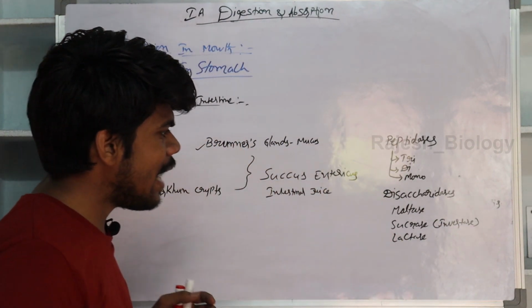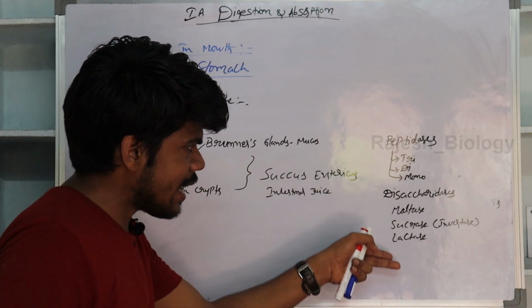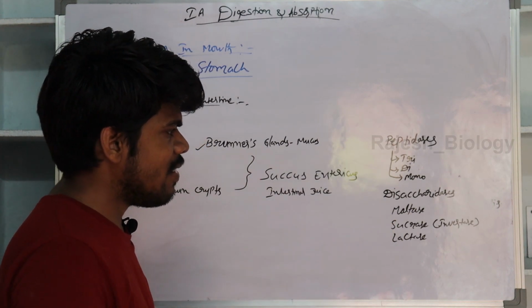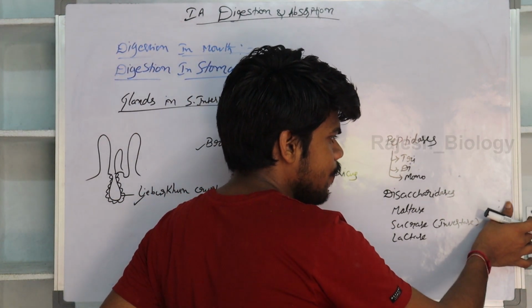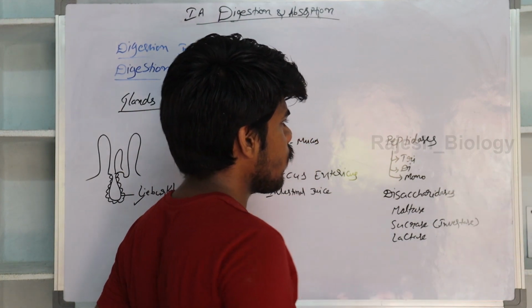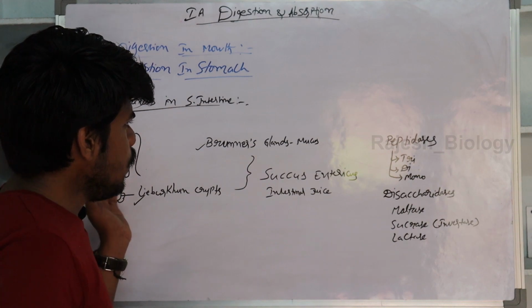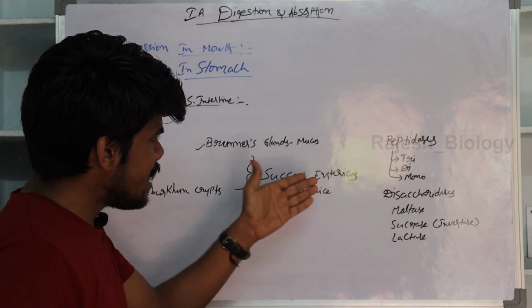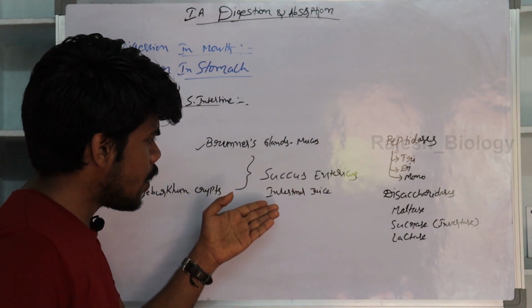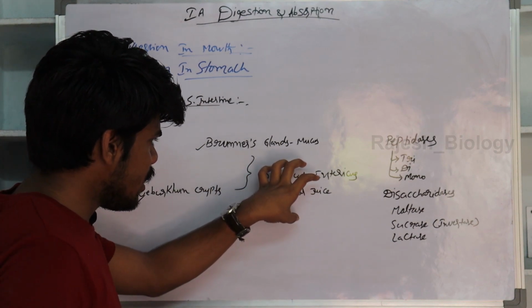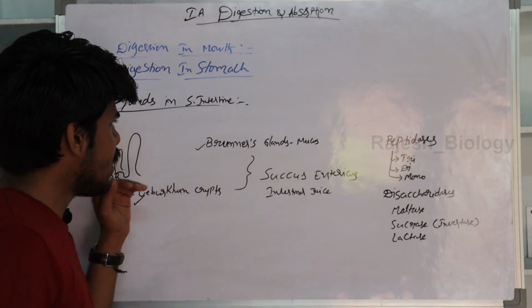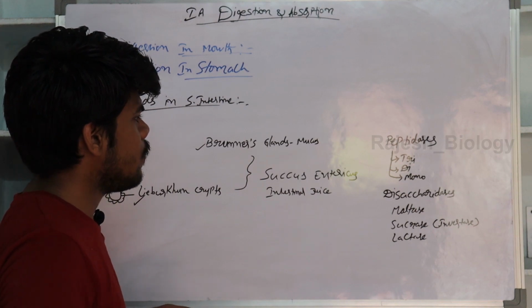Maltase, sucrase, lactase, these are the disaccharidases. Our salivary amylase is not a disaccharidase. So the small intestine has peptidases and disaccharidases in succus entericus, which is also known as intestinal juice. That intestinal juice is secreted by the crypts of Lieberkühn and Brunner's glands.